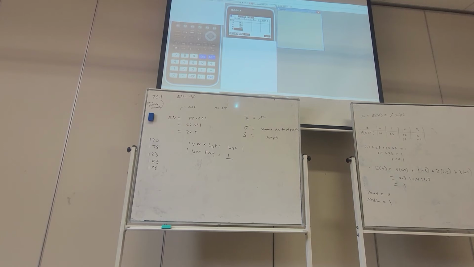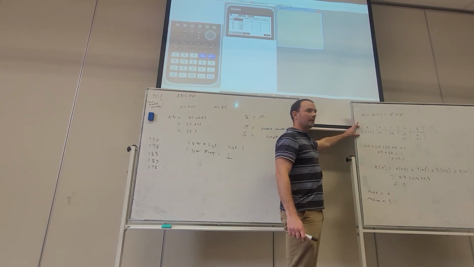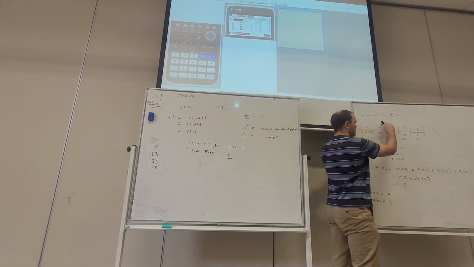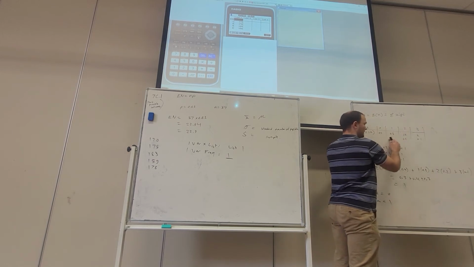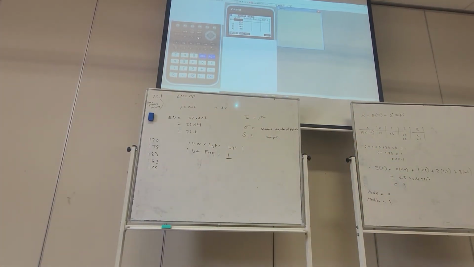So let's exit out, and now we're going to put this probability distribution in our calculator. The possible events are going to go in list 1, and then the respective probabilities are going to go in list 2. We're going to have information in 2 lists. So the possible events are 0, 1, 2, and 3. And the probabilities are 0.4, 0.3, 0.2, 0.1. What a beautiful pattern.